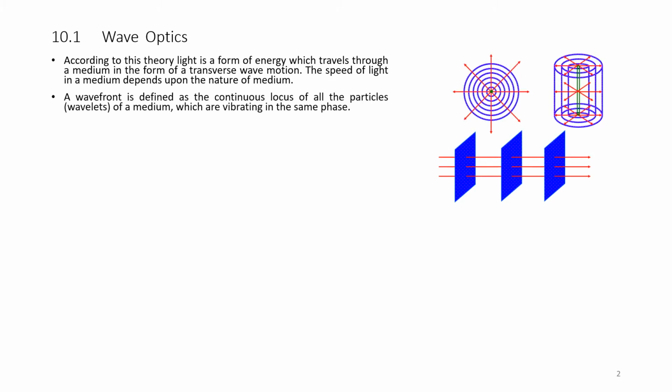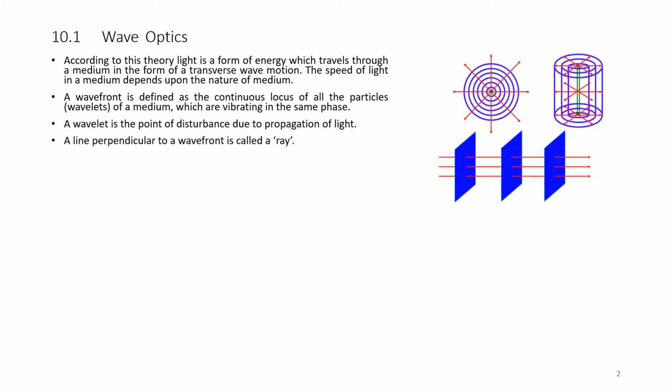A wavefront is defined as a continuous locus of all particles or wavelets of a medium which are vibrating in the same phase. A wavelet is a point of disturbance due to propagation of light. A line perpendicular to a wavefront is called a ray.